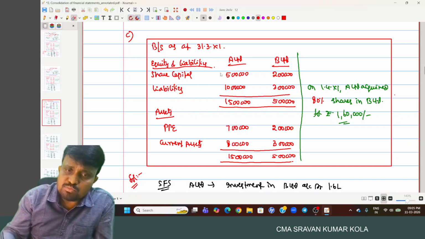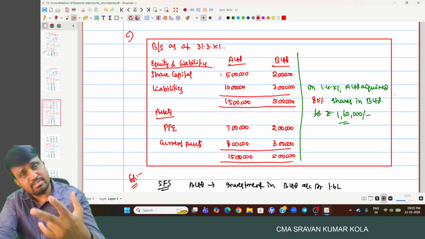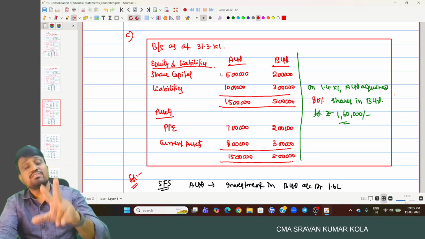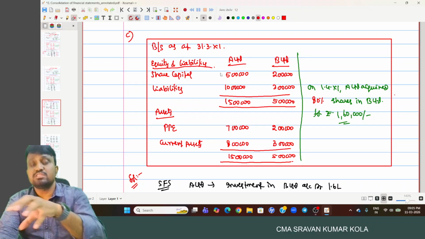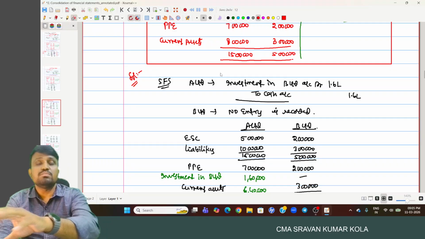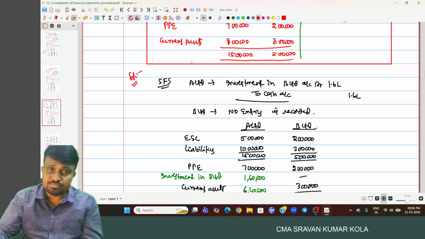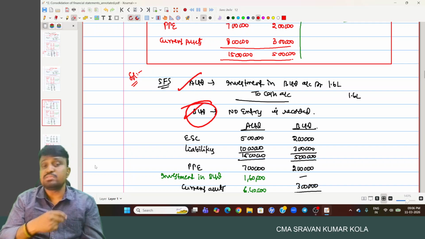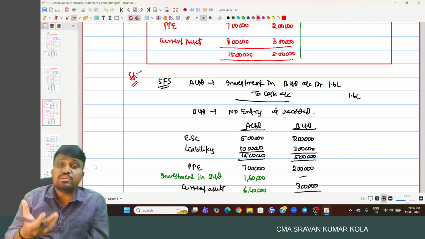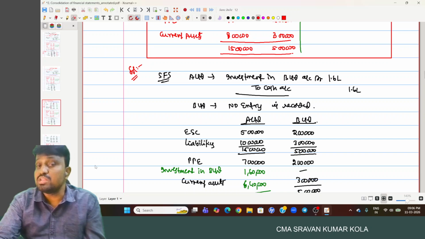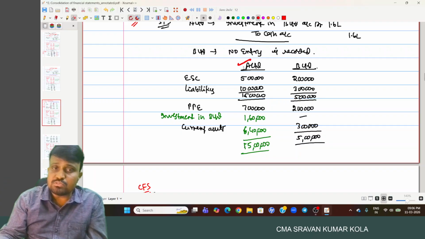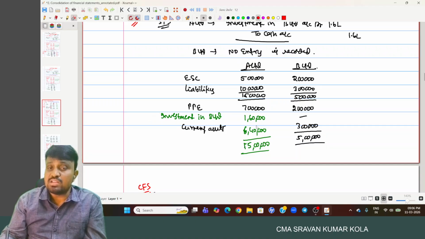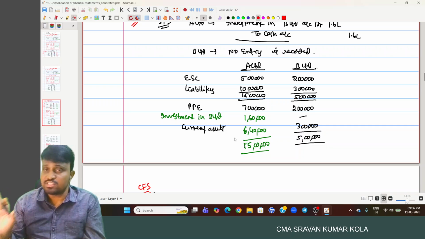As we discussed, A Limited is required to prepare two sets of financial statements: separate financial statements and consolidated financial statements. In the separate financial statements, in the books of A Limited, while purchasing the shares they wrote the entry: investment in B Limited account debited, to cash or bank 1,60,000. In the books of B Limited, no entry is recorded, because the transaction is between A Limited and the equity shareholders of B Limited, not with B Limited directly. In A Limited's separate financial statements, investment is 1,60,000 and the cash balance is reduced by 1,60,000, so cash will be 6,40,000.